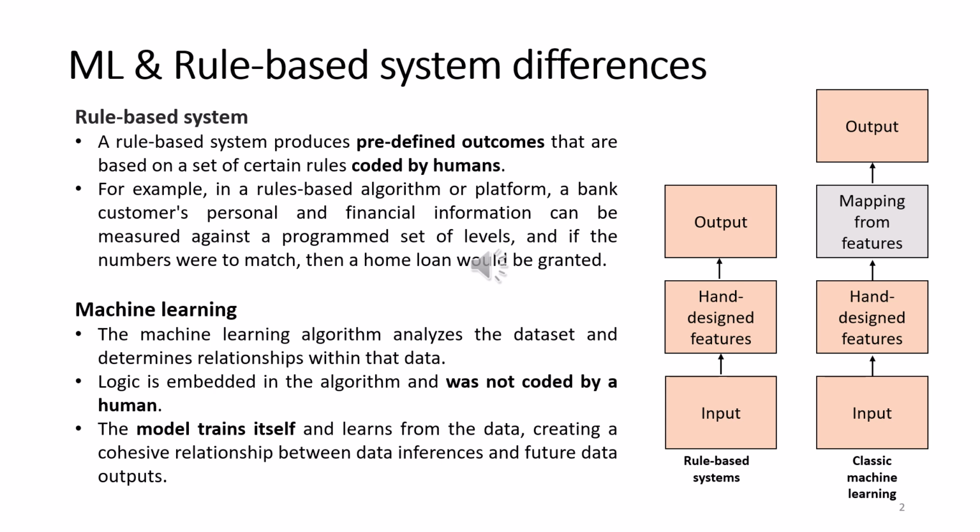And the next one is machine learning. Here, the algorithm analyzes the data set and determines the relationships within the data. The logic is embedded in the algorithm and was not coded by a human. The model trains itself and learns from the data, creating a cohesive relationship between data inferences and future data outputs. That is the major difference between the rule-based system and machine learning.